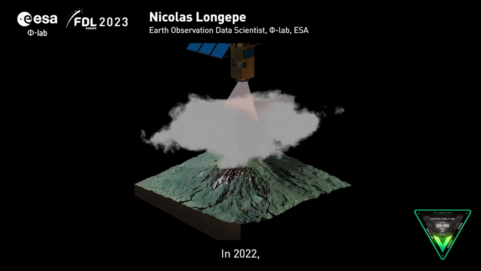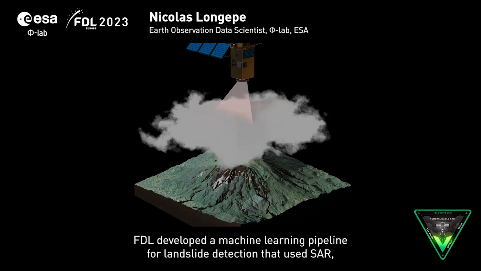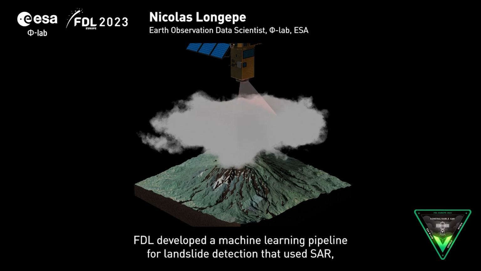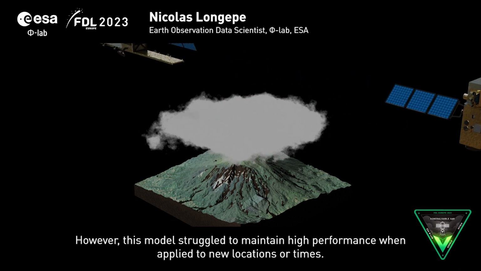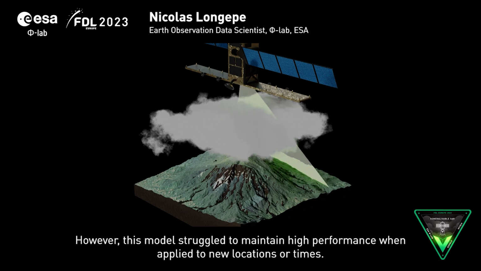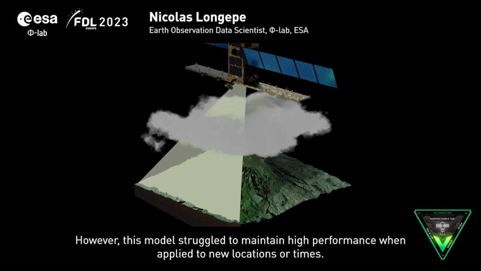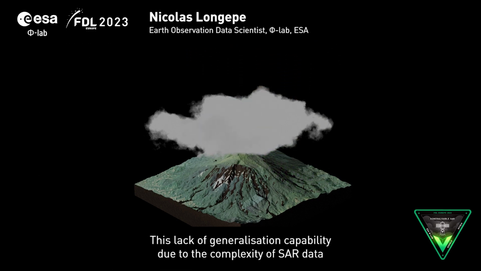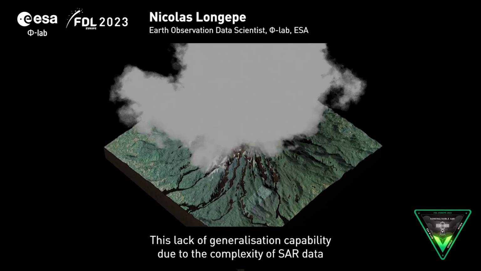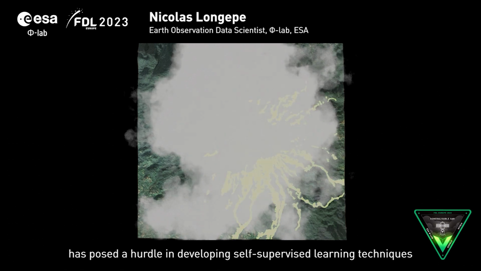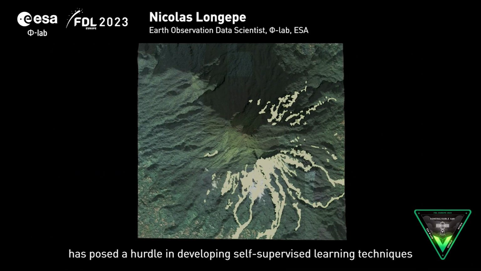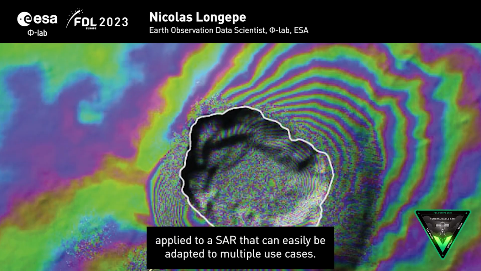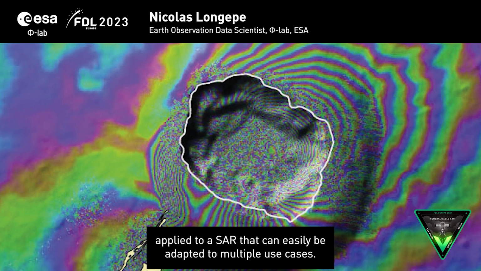In 2022, FDL developed a machine learning pipeline for landslide detection that used SAR. However, this model struggled to maintain high performance when applied to new locations or times. This lack of generalization capability, due to the complexity of SAR data, has posed a hurdle in developing self-supervised learning techniques applied to SAR that can easily be adapted to multiple use cases.